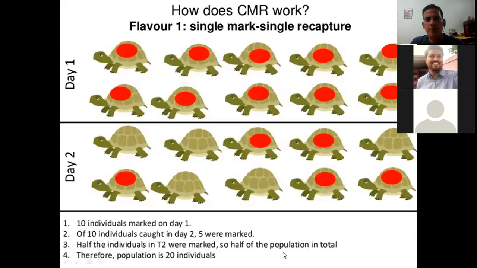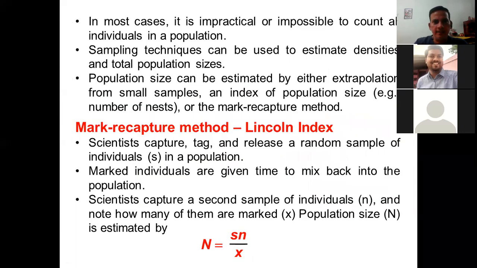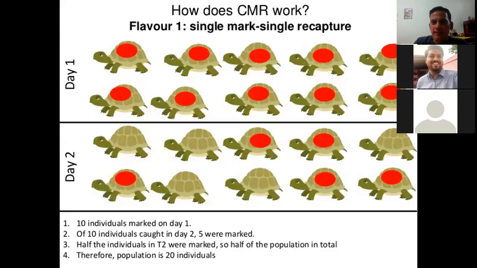Let's say this is one typical example. On day one, 10 turtles were captured. They were marked, and they were given some days to distribute. Now again on day 2, 10 were captured. Amongst those 10, we can see that 5 were marked. If we apply this particular formula here, then we can calculate the population of that area. The total number of individuals in that area is 20.